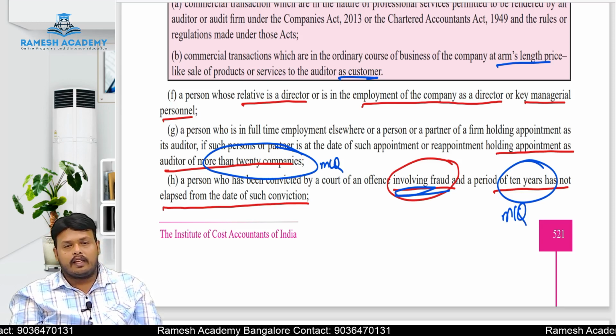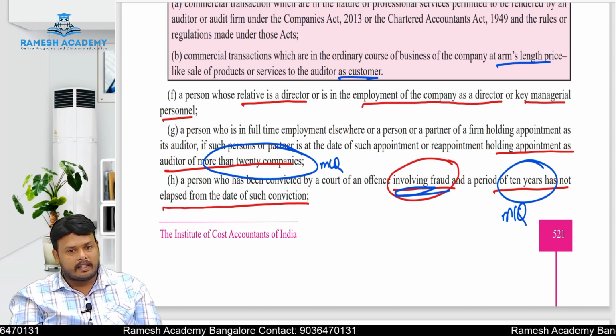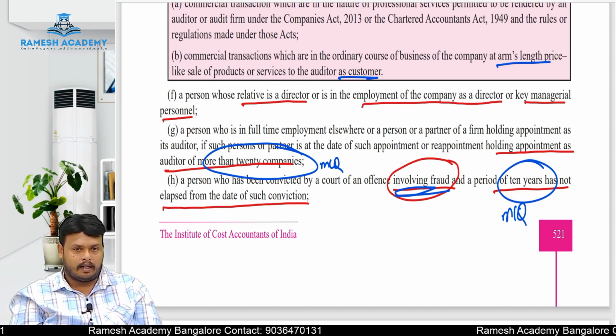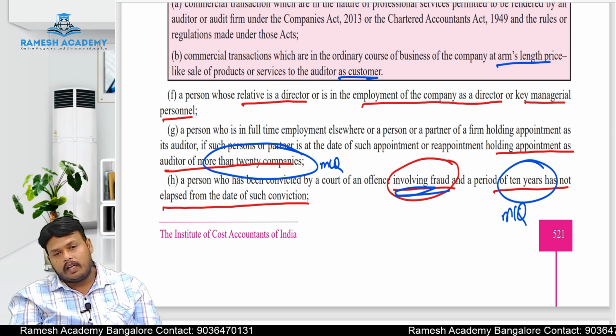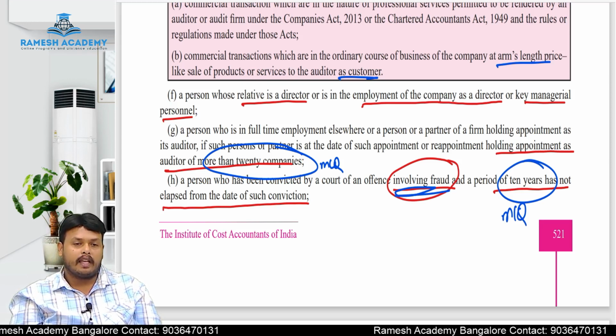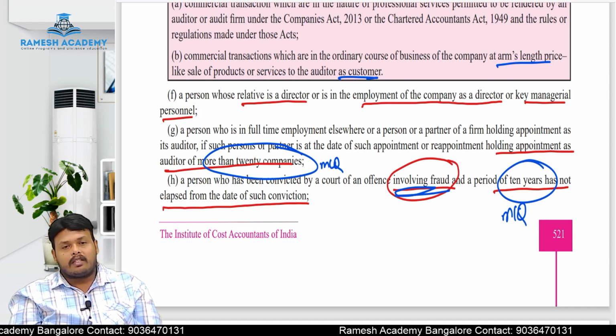Okay, now here in the case of ceiling limit 20, we have some relaxations we can see in the further upcoming classes. Next, a person who has been convicted by the court of law as a fraudulent person, then he is disqualified to act as an auditor for a period of 10 years from the date of such conviction.